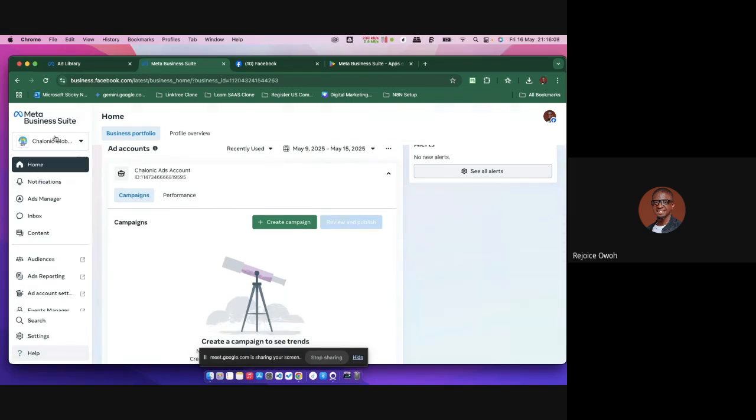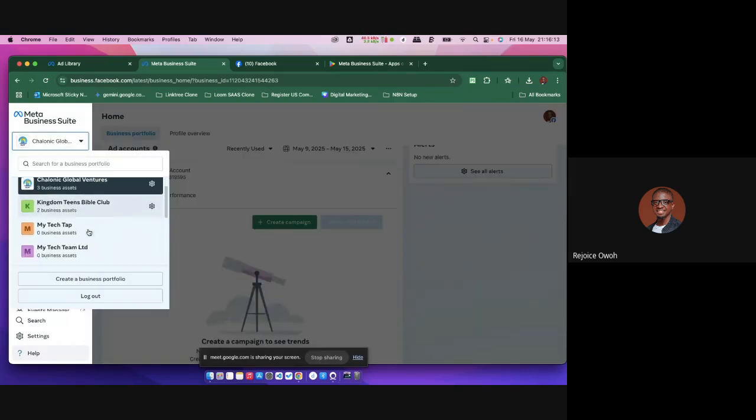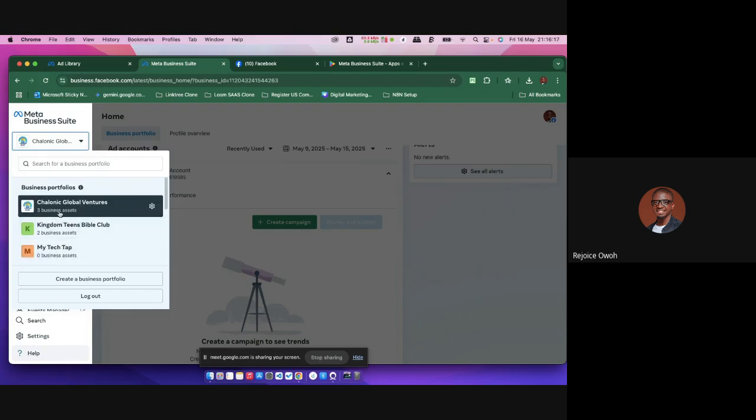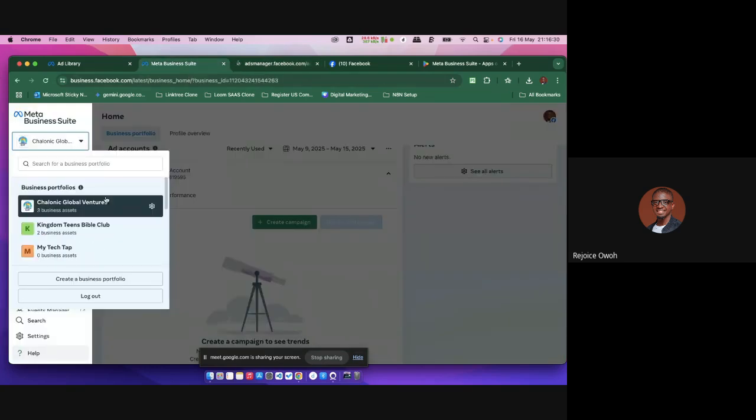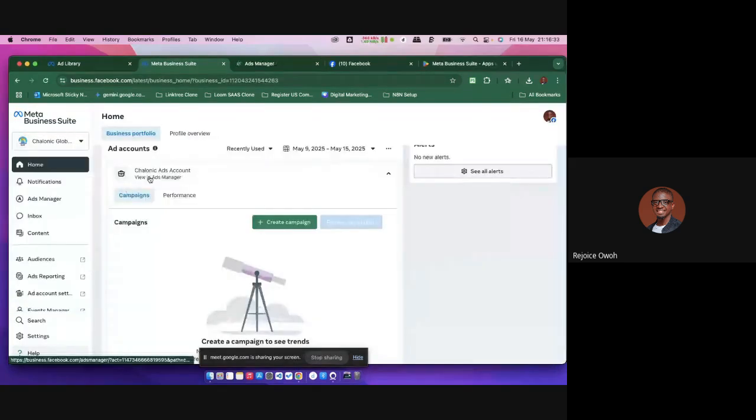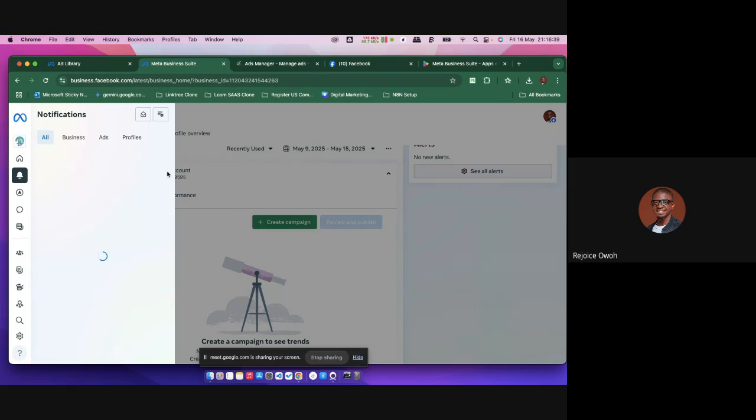Now let me show you guys something. If you click on this, you see this is my place Chalonic. If I click on it, you're gonna see different portfolios. Facebook works like, should I call it, a file system. That means that each company you create or each brand you create has its own record, right? In this particular place, I can see the notifications coming from this particular brand, right?